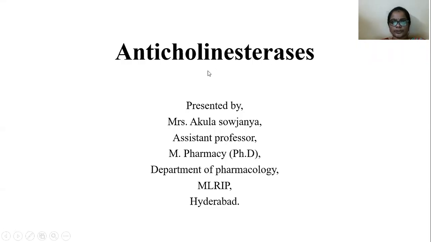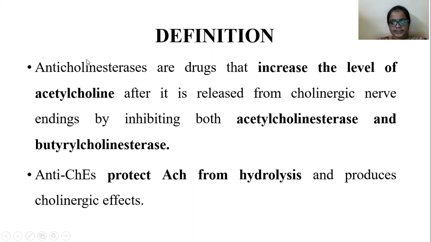Good morning to all. Today I am going to discuss anticholinesterases. So, what is an anticholinesterase? Anticholinesterases are drugs which increase the levels of acetylcholine after it is released from the cholinergic nerve endings, by the inhibition of both acetylcholinesterase and butyrylcholinesterase. So anticholinesterase drugs prevent the hydrolysis of acetylcholine.